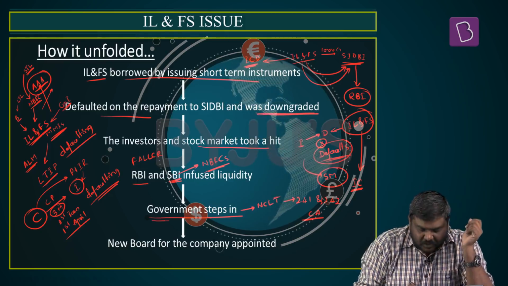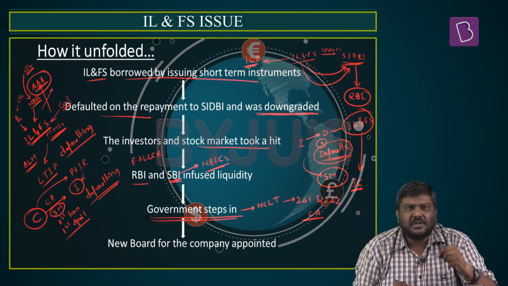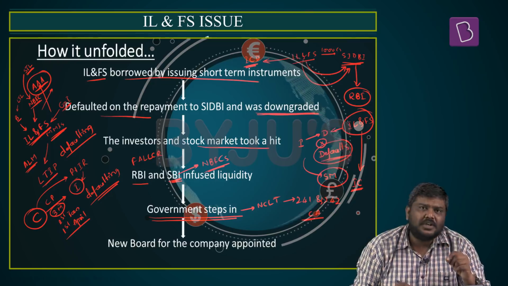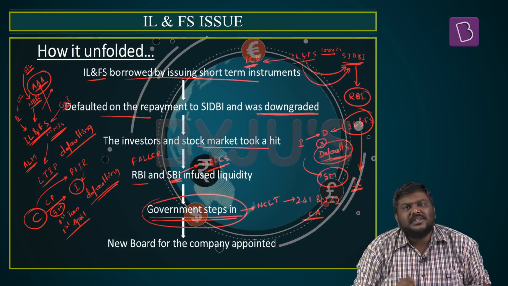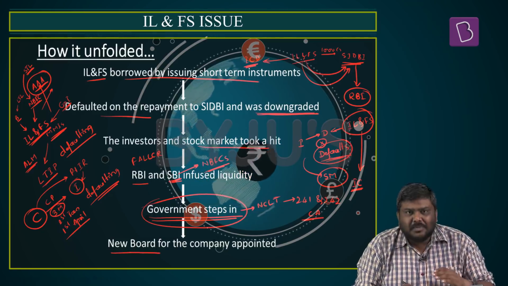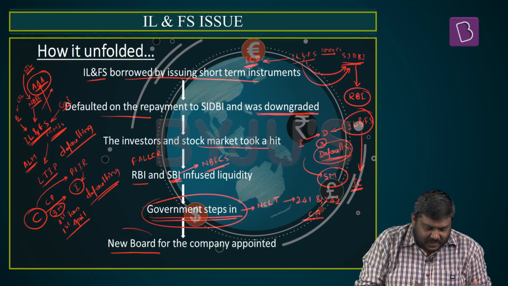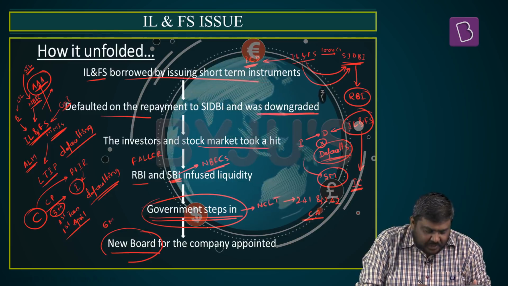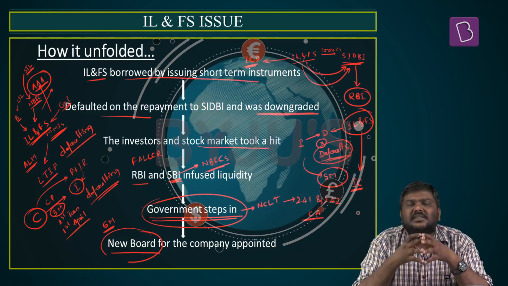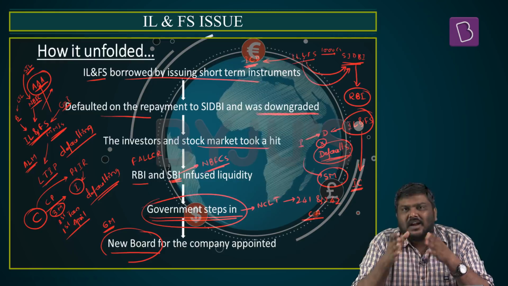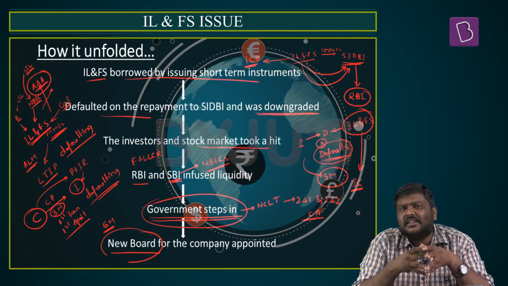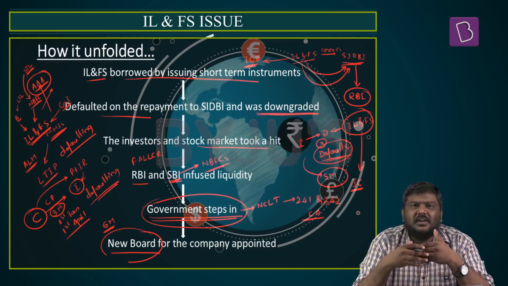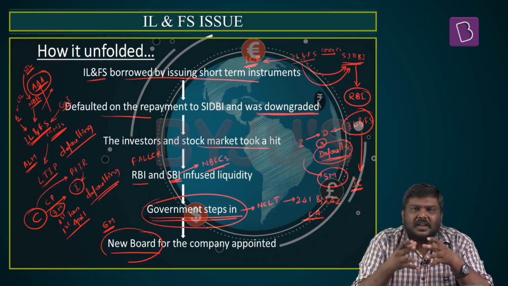So basically, the government of India approached NCLT, filed a petition, and NCLT accepted the petition and issued an order in favor of the government of India. That is the precise reason the government of India has replaced the old board of IL&FS with a new 6-member board. And this new 6-member board has conducted various press conferences and has stated that they will try to reinstate or protect the value of IL&FS.